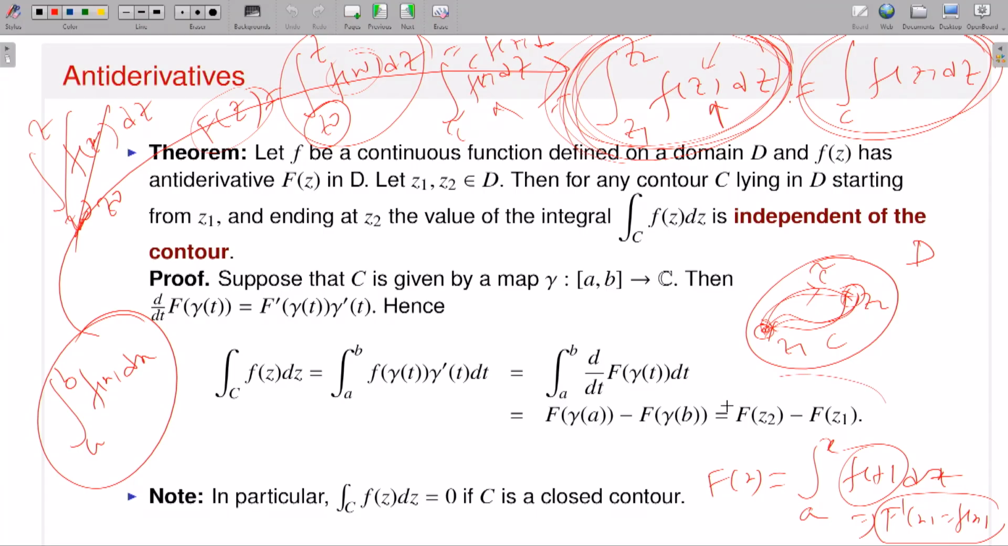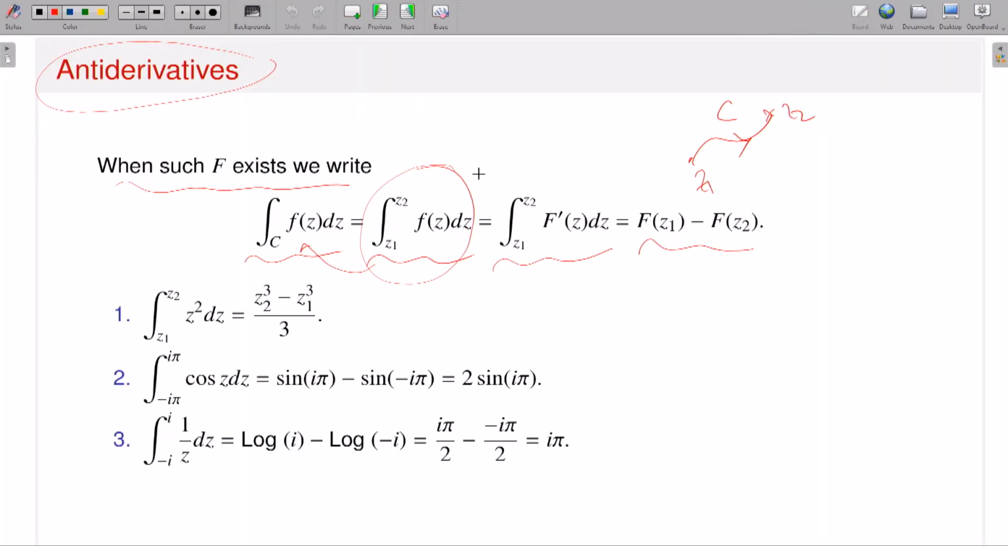So I have exactly proved it. The integration over C of f(z) dz is capital F of Z2 minus capital F of Z1, and this is the same as the integration from Z1 to Z2 of f(z) dz. So perfectly all right. Of course, you have to be very careful: each time I am assuming that my function small f possesses an antiderivative or primitive.